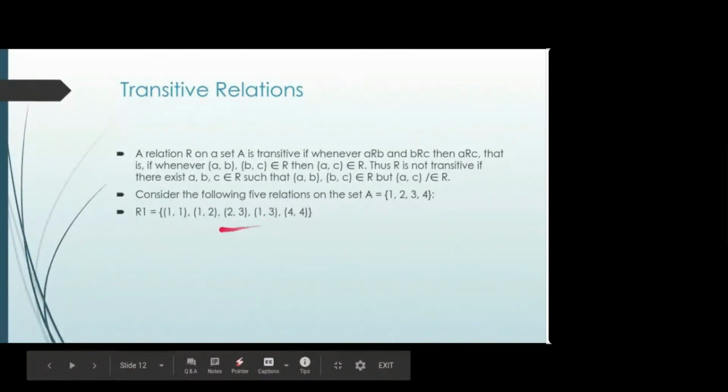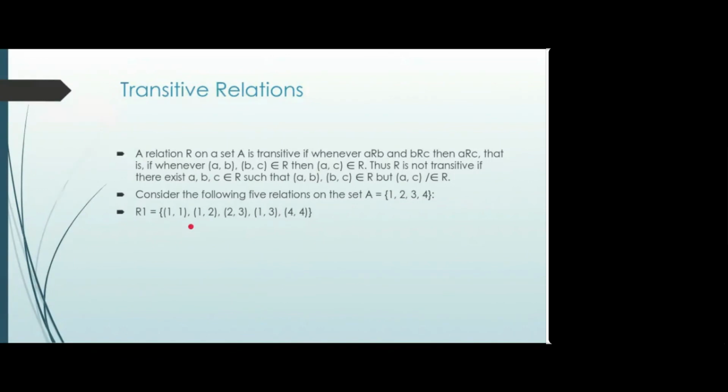Now in the transitive relation, the tedious task is you have to check for all possible pairs. For all the A to B and B to C pairs, you have to check whether A to C is also there or not. In case A to B is there and B to C is there, but A to C is not there, then it is not a transitive relation.